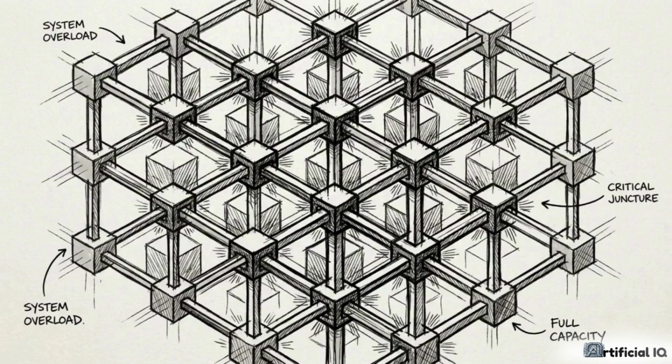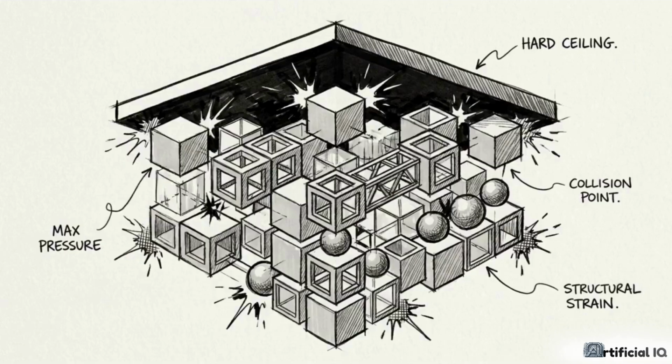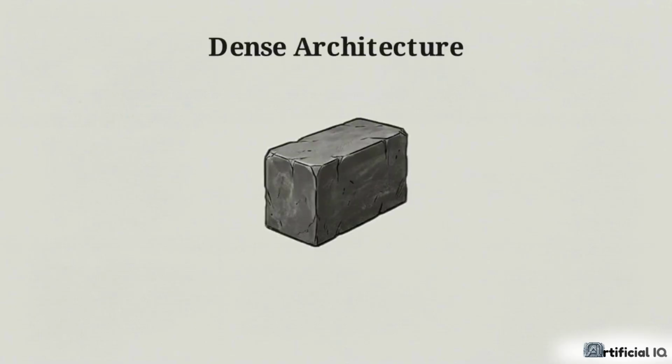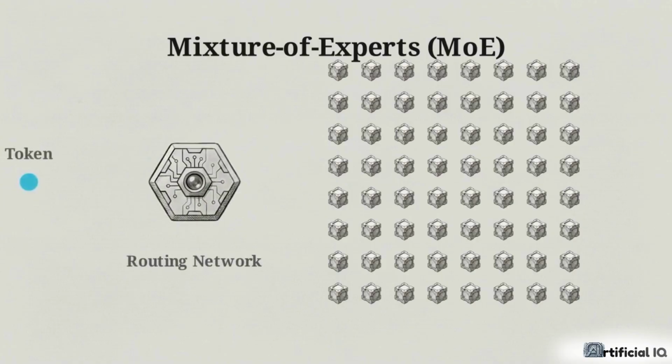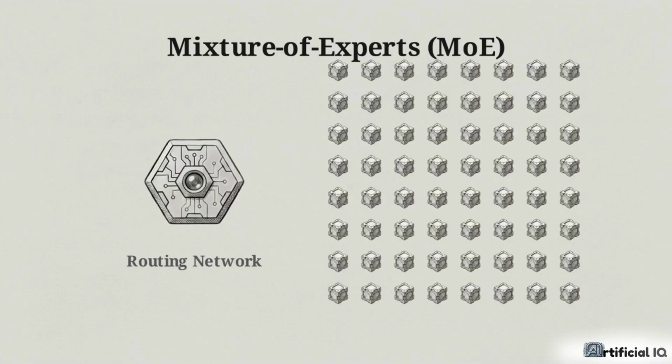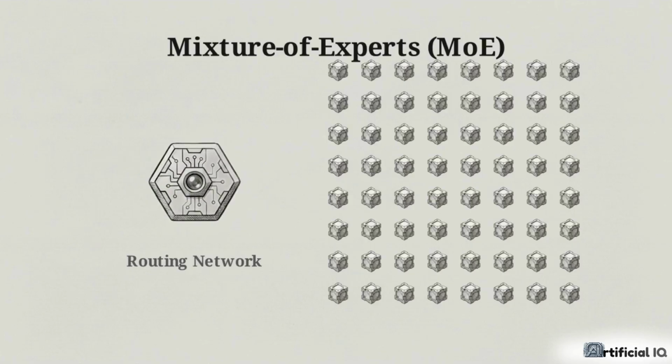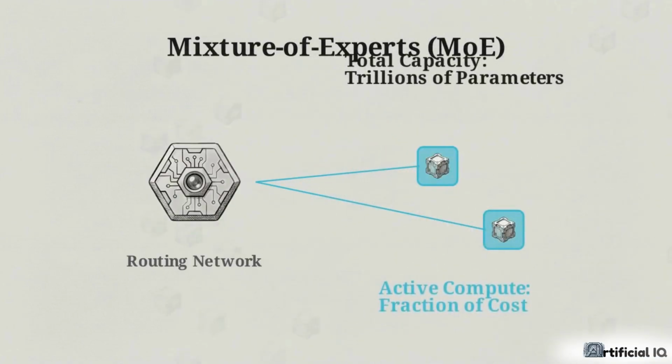But even with an optimized data ratio, standard dense transformers force every single token through every single parameter. As models approach 1 trillion parameters, this creates a hard hardware ceiling. The architectural solution to that ceiling is a mixture of experts, or MoE. Instead of one massive feed-forward block, the layer divides into multiple specialized pathways. When a token enters the layer, a routing network calculates which experts are most relevant and activates only those specific paths. The model scales its total capacity to trillions of parameters, but the active compute cost per token remains equivalent to a fraction of that size.